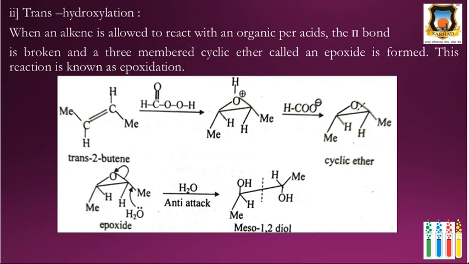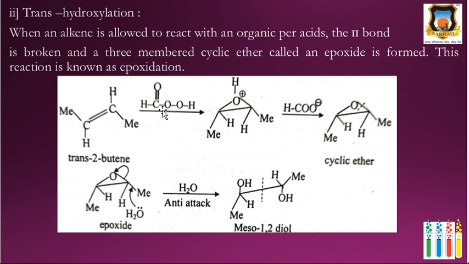The next is trans-hydroxylation, and for trans-hydroxylation the reagent used is organic peracids. Here is the performic acid. The pi bond is broken and a 3-membered cyclic ether is formed. This cyclic ether is called an epoxide, and this reaction is known as the epoxidation reaction.